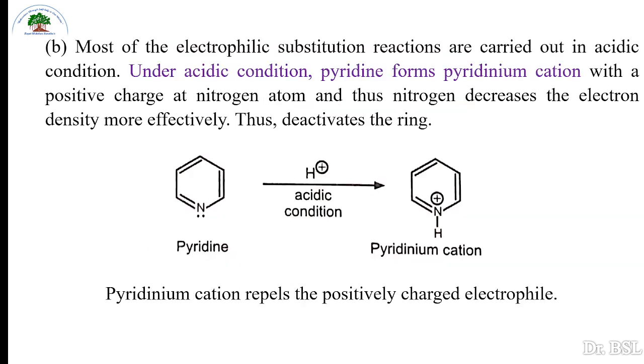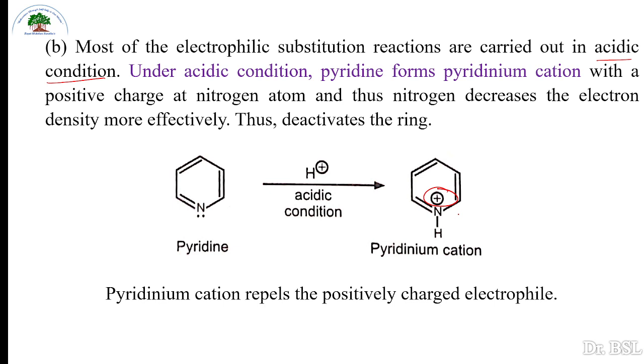The second reason is most of the electrophilic substitution reactions are carried out in acidic condition. And we know when pyridine reacts with acid, it forms the pyridinium cation, which we have seen already. Under acidic condition, pyridine forms the pyridinium cation with positive charge at nitrogen, like this.